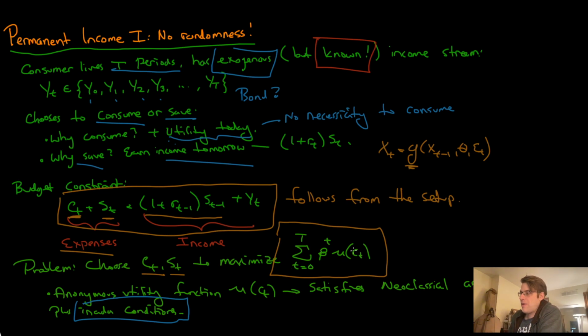Speaking of anonymous, we have an anonymous utility function. I'm not going to tell you if this is log utility, CRRA utility, quadratic utility, whatever. I'm just going to say it's a utility function. Of course, it still has to satisfy the neoclassical assumptions, and you know what those are. Plus, it satisfies the analytic conditions, which just rules out choices of consumption of 0 and infinity.